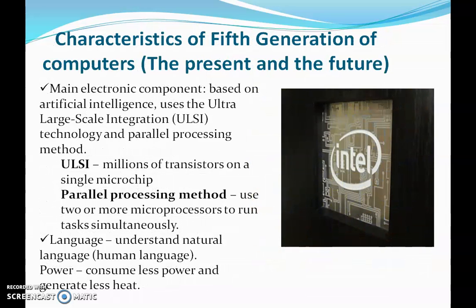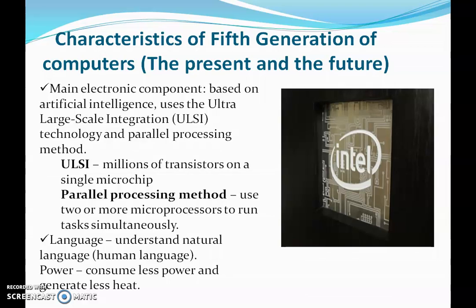Then comes the fifth generation of computer. The main electronic component based on artificial intelligence used ultra large scale integration. Then in fourth generation we used VLSI and in fifth generation we started using ULSI, ultra large scale integration technology, which is a parallel processing method and it's millions of transistors on a single chip. VLSI was a thousand of transistors in a single chip, but in ULSI technology, a single microchip can contain millions